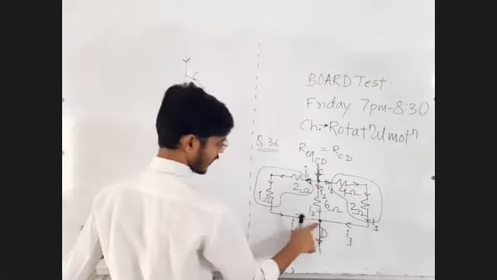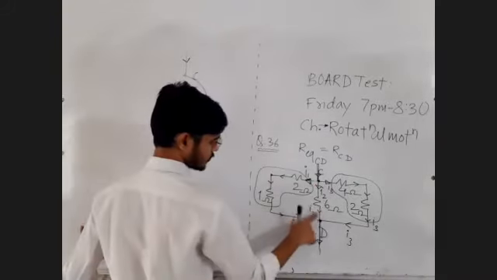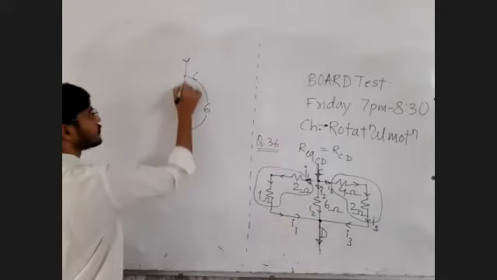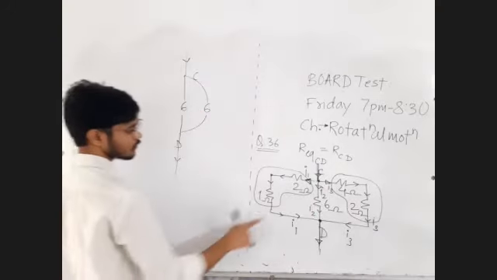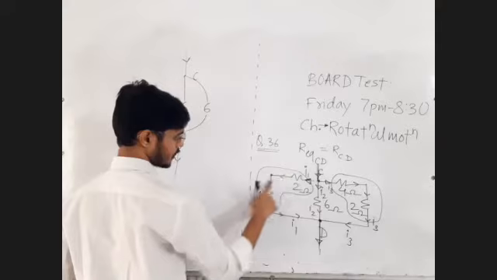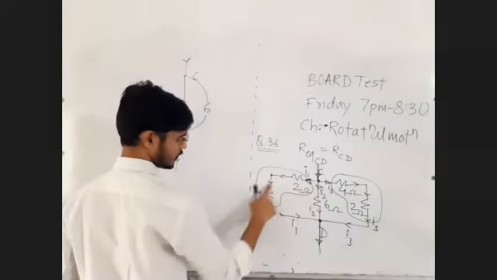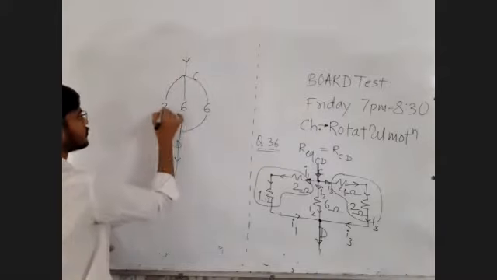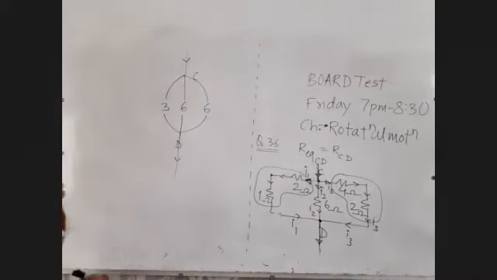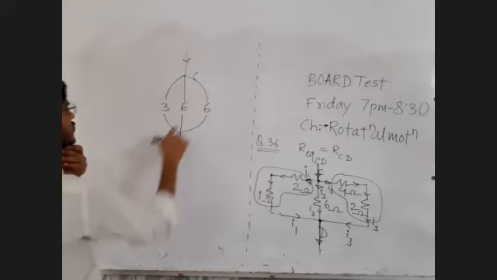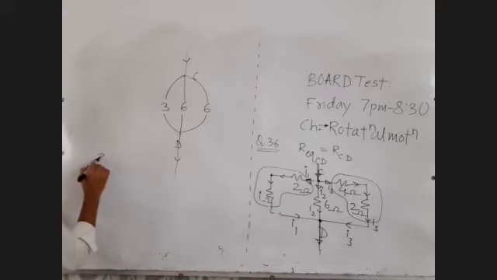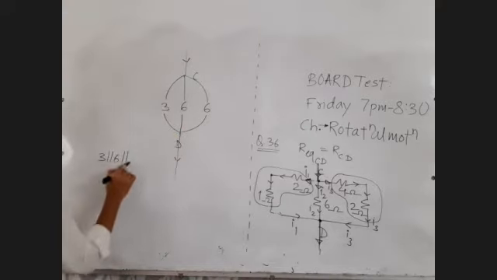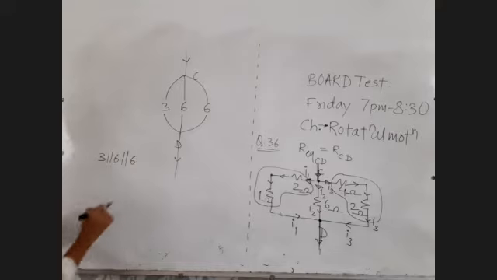Between points C and D, again 6 ohm. Between points C and D, 2 plus 1, 3 ohm. Okay. Now 3, 6, 6 in parallel. 3 parallel with 6, parallel with 6. Okay. Is equal to question mark.